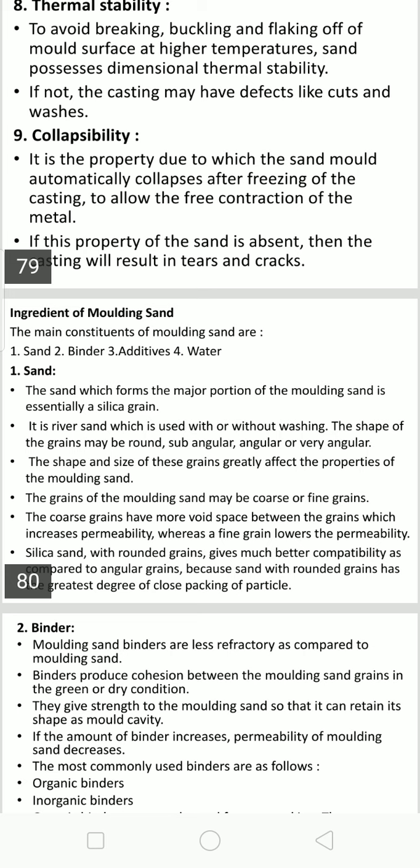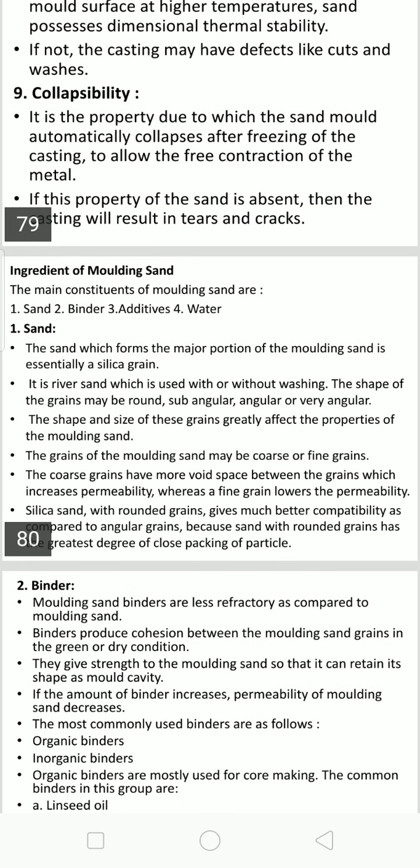The grains of the molding sand may be coarse or fine. The coarse grains have more wide space between the grains, which increases permeability, whereas fine grains lower the permeability.